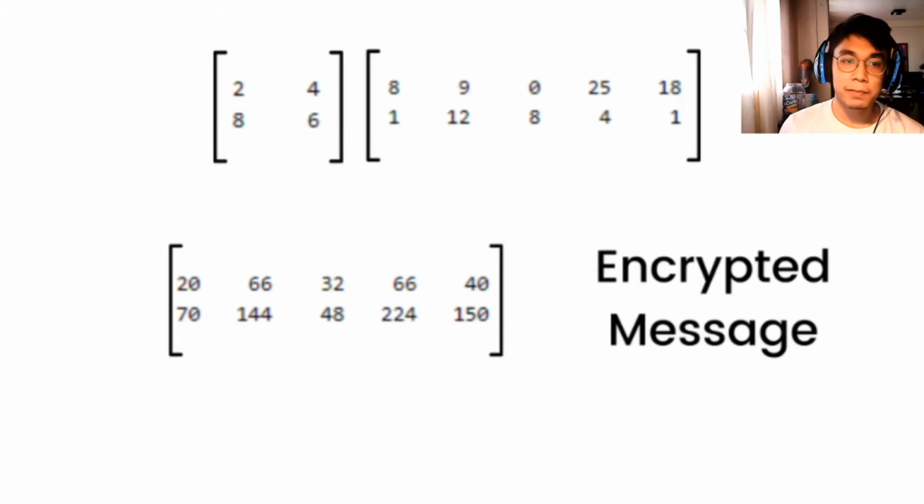So now we've multiplied the matrix and we have our encrypted message over here, which has the elements 20, 70, 66, 144, 32, 48, 66, 224, 40, and 150. That will be our encrypted message that we'll be sending to our receiver. So what will the receiver now do so that he or she will understand this message and read what is inside?